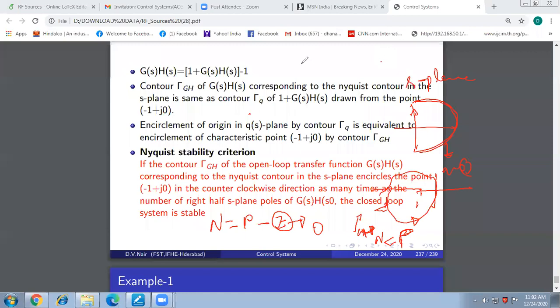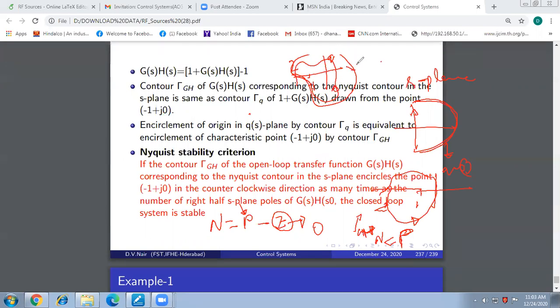If I am told that there are two right half open loop poles, P is also the number of right half open loop poles, the number of open loop poles that lie in the right half of the S plane. So if there are two open loop poles that lie in the right half of the S plane, then how will the contour in the QS plane be about -1 plus J0 point? It will encircle this point how many times? 2 times. In what direction?